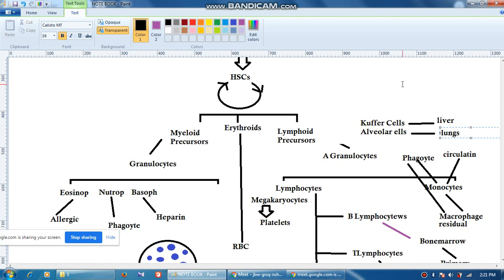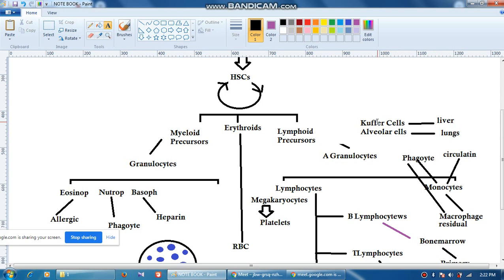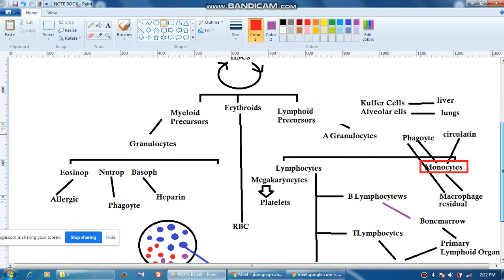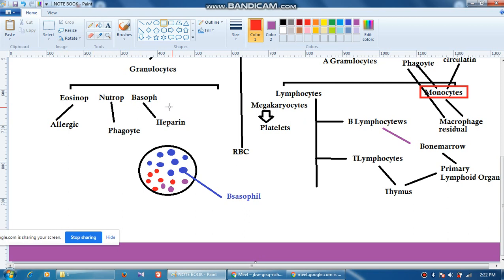Now these macrophages are staying where? Inside the lungs. So what will happen if some kind of systemic blood infection takes place? Who will look after it? It will be taken care of by what we call monocytes. So monocytes are again macrophages only, but they are circulating in the blood, okay. And then eosinophil, neutrophil, basophil, mostly these are phagocytic cells.